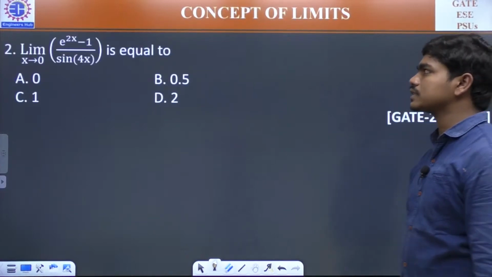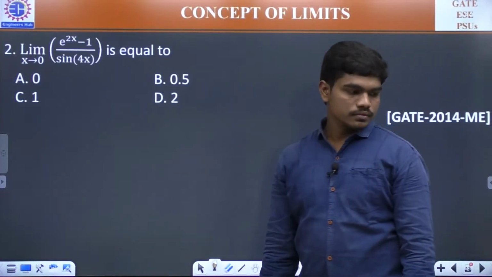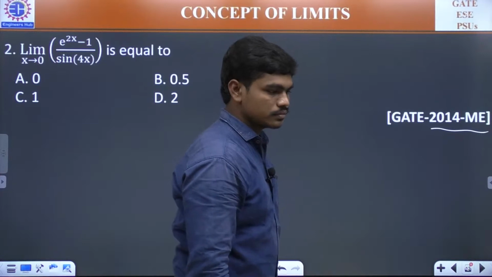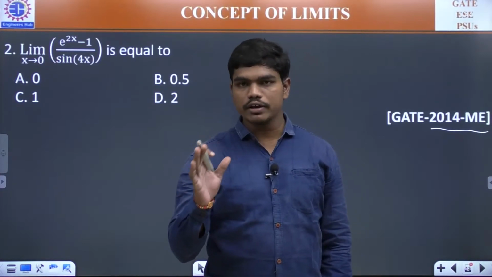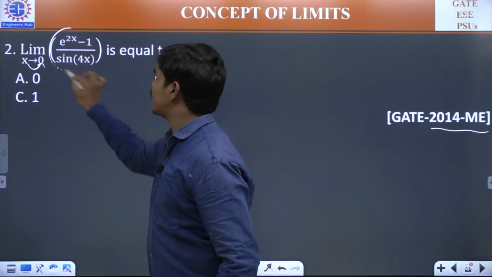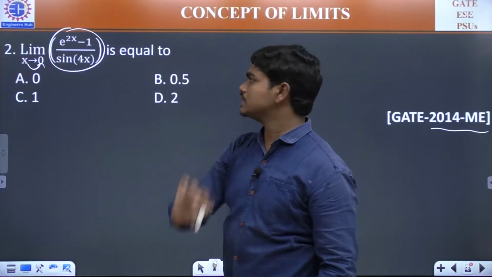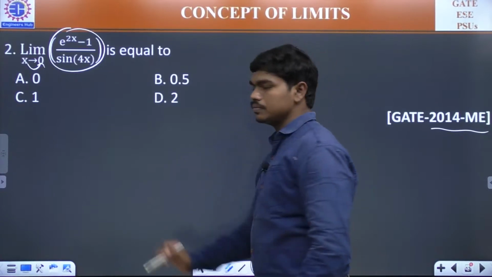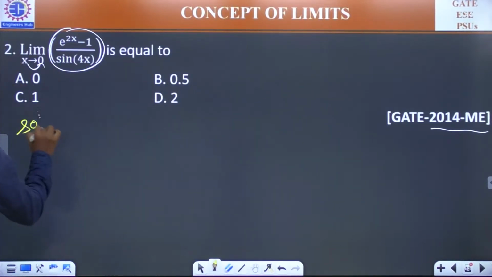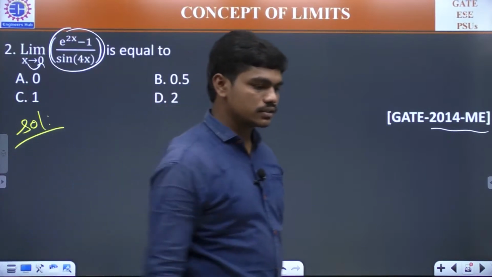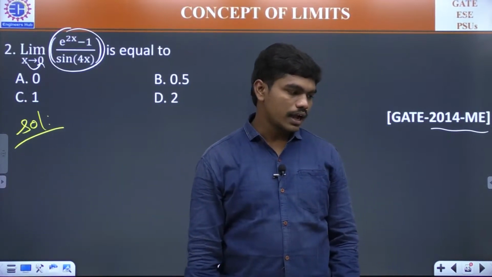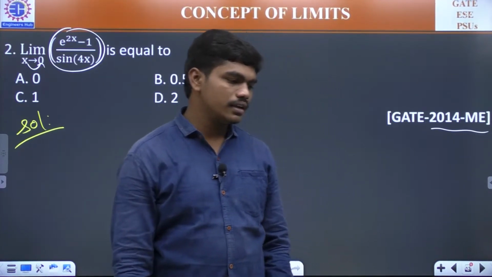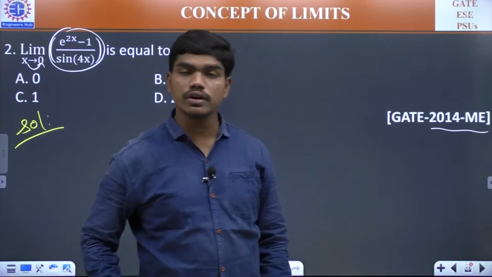Try to solve this question. This was asked in GATE 2014 ME. Please try to solve this question. Think. First of all, when you substitute this value, what does this functional value get converted to? You should think of that and then check for some procedures. Please try to answer this. Answer is D. Someone is saying it's B. It's 1 by 2, and again it's D, B. I think some voting is going on between B and D. Let me check.